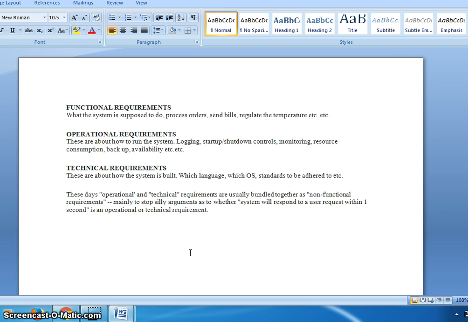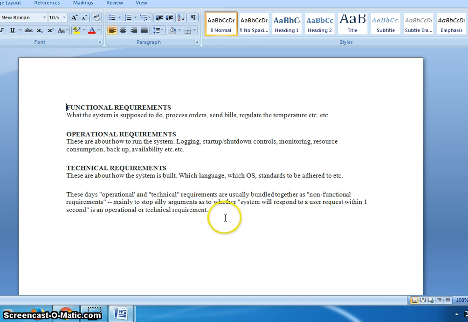Technical requirement means which vehicle I have to use to reach the particular place, what capacity of engine it should have, what capacity of fuel it should contain, and what average it has to reach that particular place.